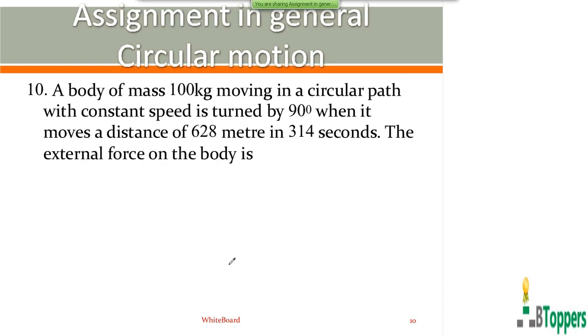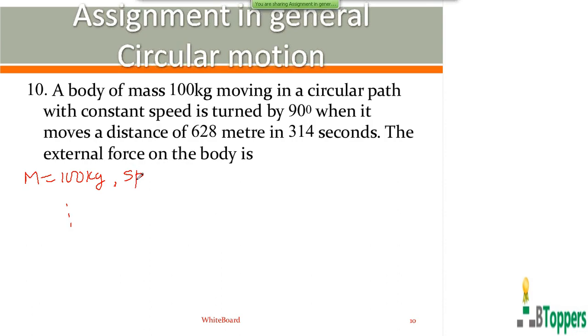See the next question, question number 10. A body of mass 100 kg moving in a circular path with constant speed is turned by 90 degrees when it moves a distance of 628 meters in 314 seconds. The external force on the body is, so the magnitude of the centripetal force, you can write mv square by r. The mass m is given here to be 100 kg. You have to find the values of v and r.